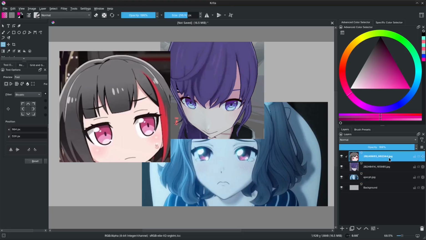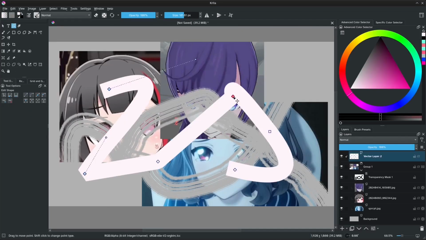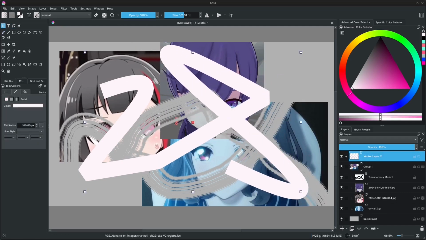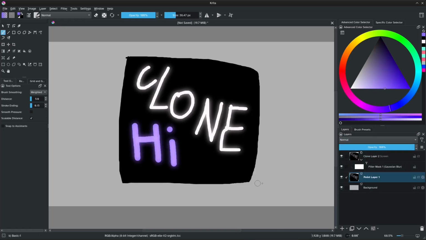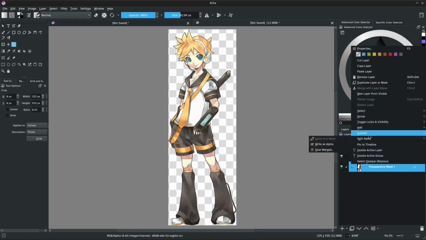Then there's the layers panel. It looks unassuming. You can reorder things, group things, even add mask and vector layers. But there's a bit more to it. You can keep an up-to-date clone of the main layer for glow effects and the likes. You can split the alpha of a layer into a transparency mask.